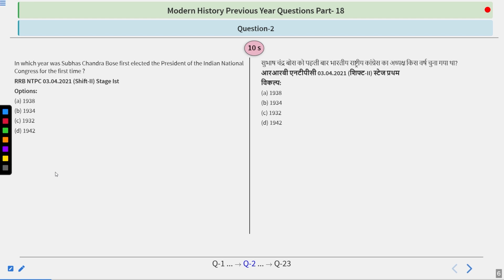In which year was Subhash Chandra Bose first elected the president of the Indian National Congress? Options are 1938, 1934, 1932, 1942. Think about it, guys.